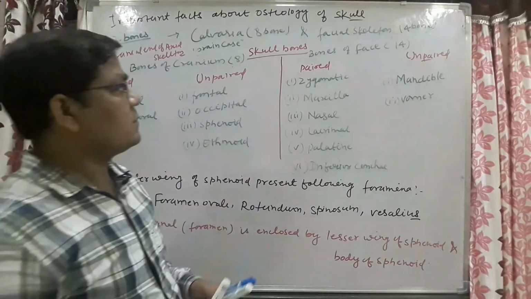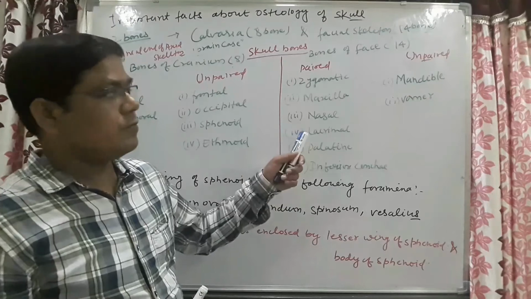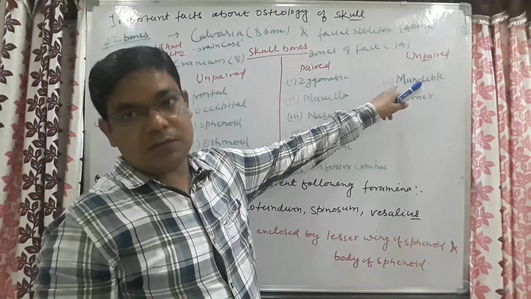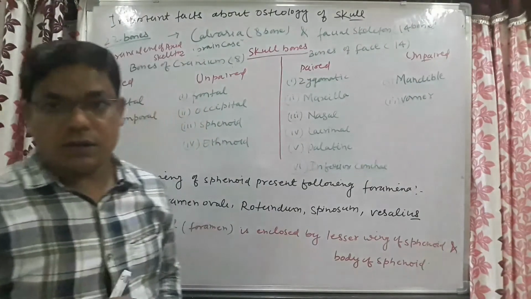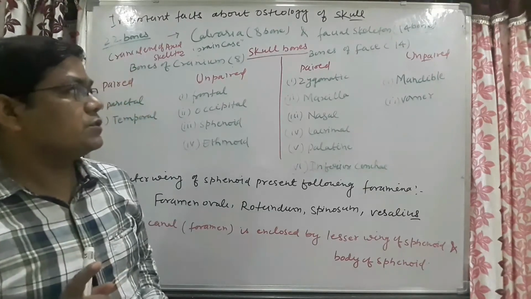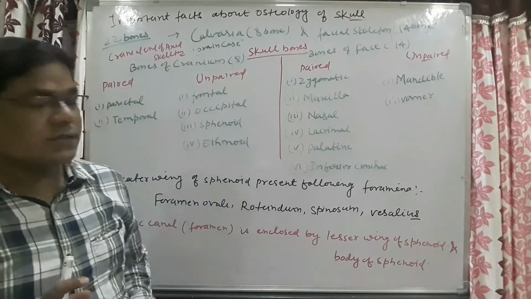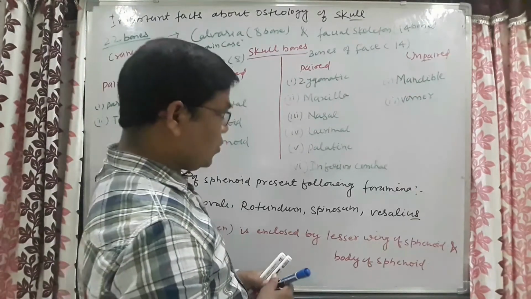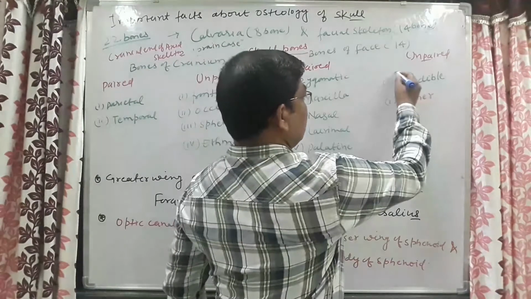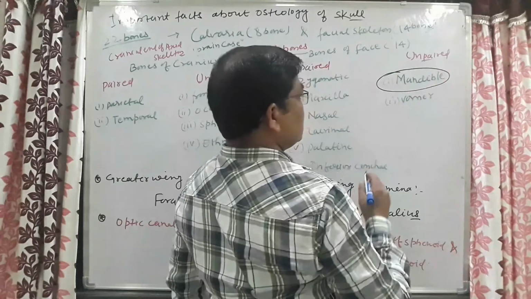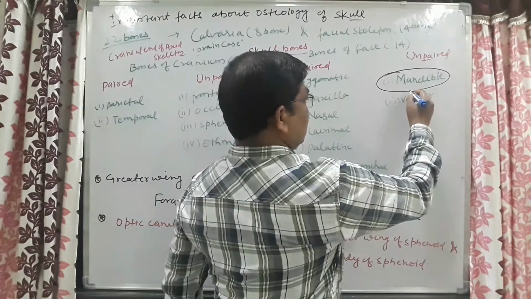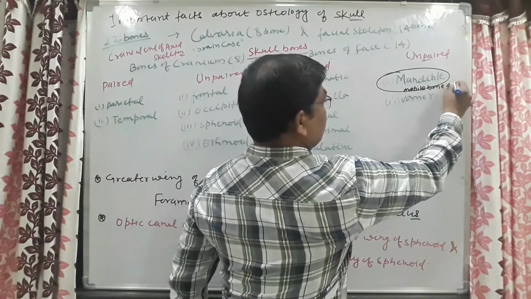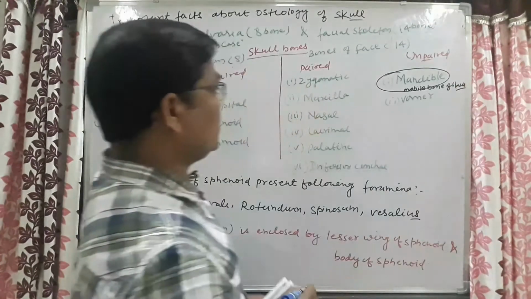And bones of the face: first of all you have to remember the unpaired bones. Obviously mandible is an unpaired bone, and you have to remember which other bone of the face is unpaired, that is the vomer bone. And you have to remember also that the mandible is the only mobile bone of the skull.